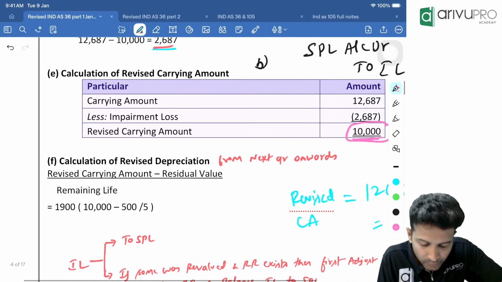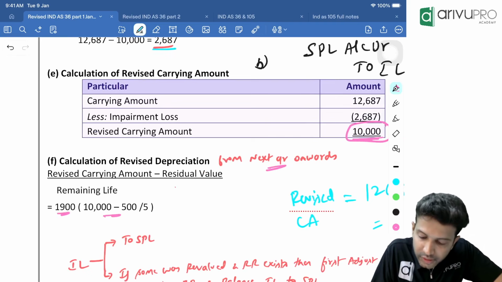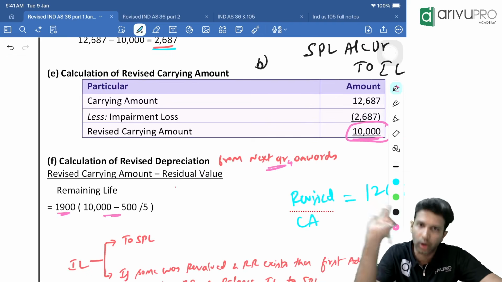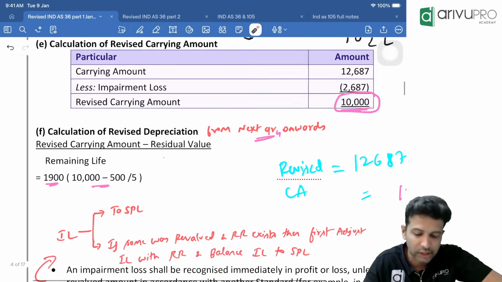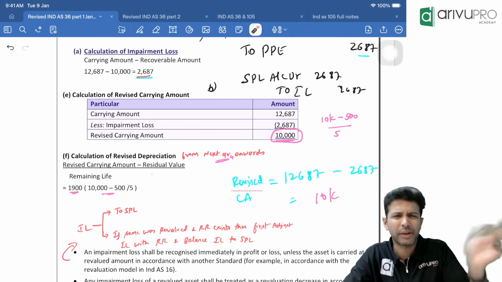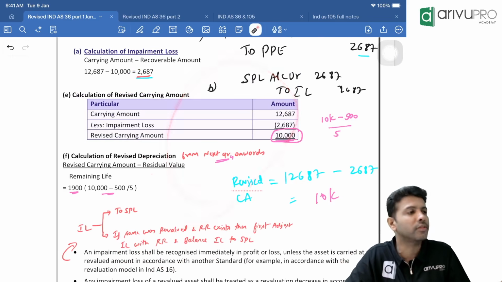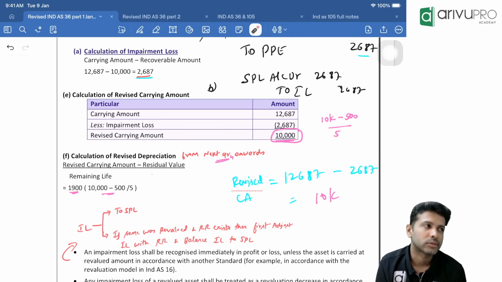That's what they've done over here. So you'll get the depreciation to be 1,900 from year 4 onwards. That's what I've written here. From year 4 onwards, or next year onwards, the depreciation will be 1,900 every year. That's all. A simple basic question which covers the overall concept of impairment loss. With that in mind, I made this question. If you are okay, then I'll move on to the next. No problem with question number 1? Can I move on?